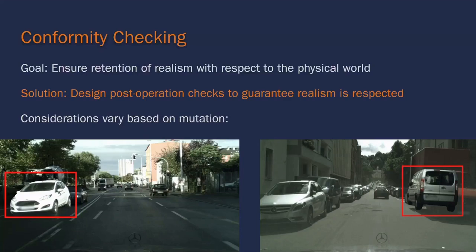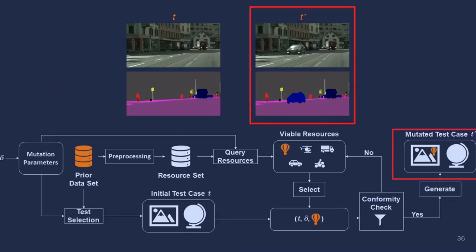While this looks obviously incorrect from the end result, determining whether two objects would overlap based solely on their images is non-trivial. Because of this difficulty in ensuring realism, we have to make trade-offs between how many mutations we can create and the false positivity rate. If we over-approximate realism, we may severely constrain the number of tests that we can generate. However, if we under-approximate realism, the system may generate large numbers of false positives. Further work is required to explore this trade-off to find the right balance.